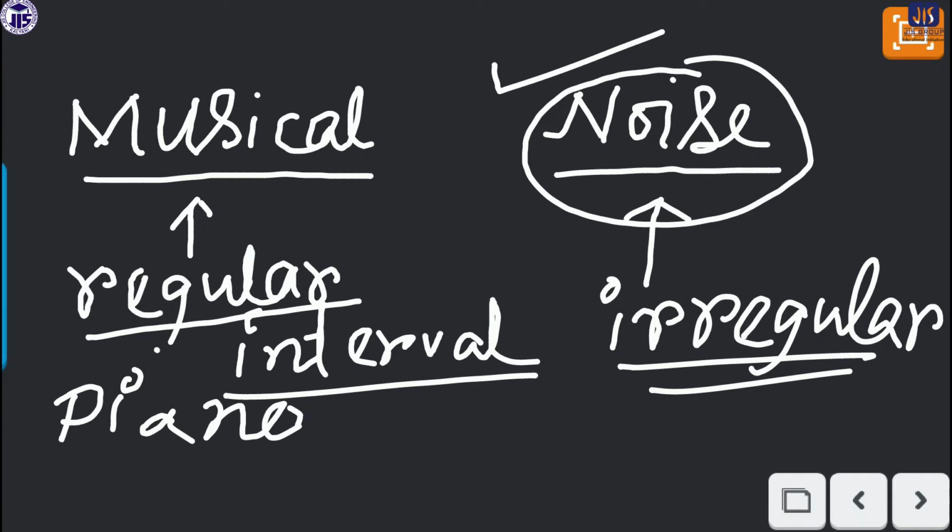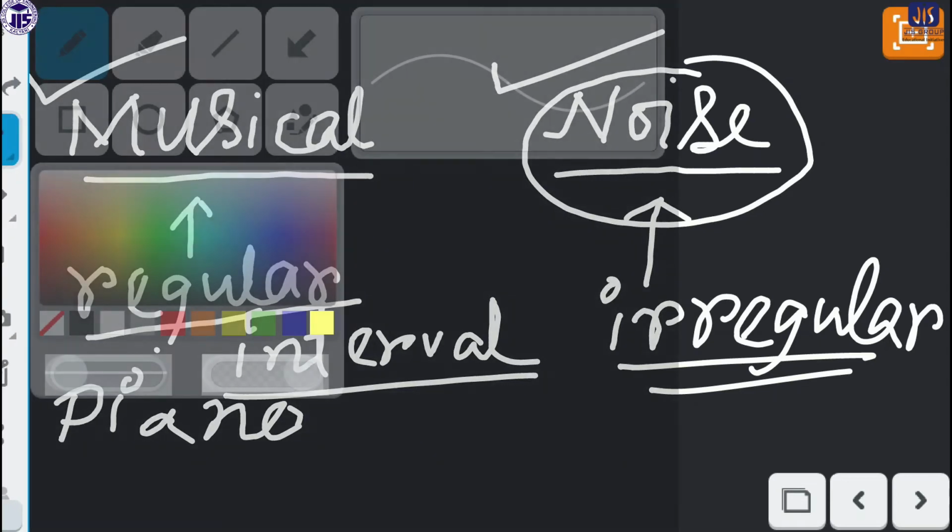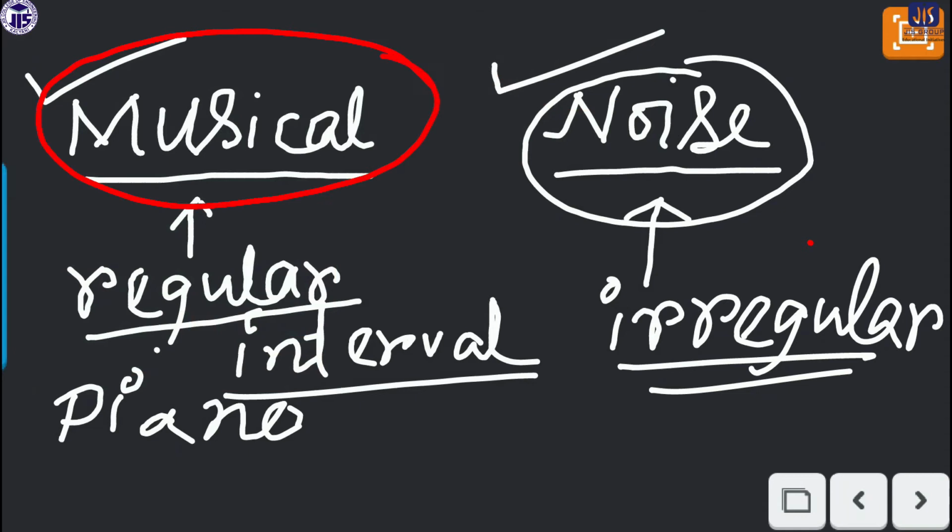So in the case of noise, the waves come at irregular intervals of time or with sudden changes in their amplitude. This creates the noise. This is the difference between musical sound and noise. You have to keep it in mind because it is very important for your exam purposes. What are the differences between musical sound and noise? Now let us come to the next part.